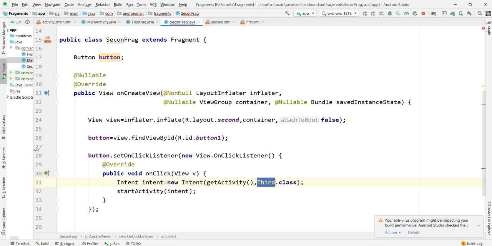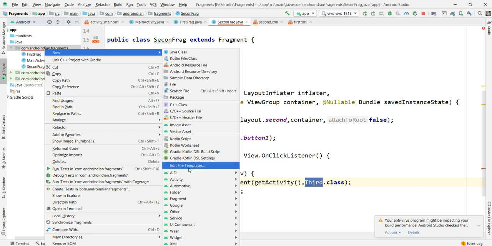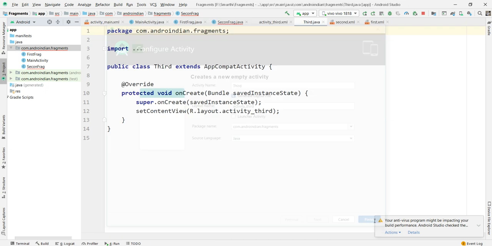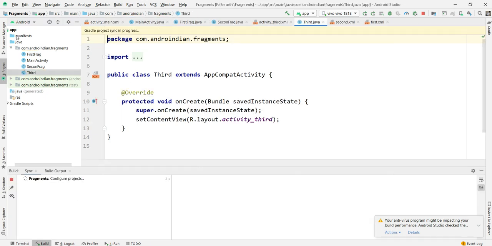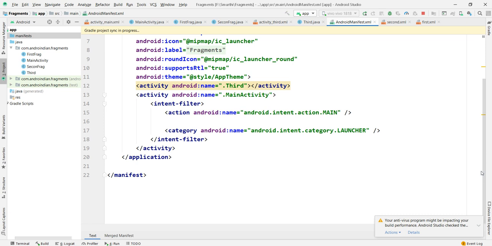Copy this, create one activity. I'm creating now from here a new activity, empty activity, third activity. I'm creating an empty activity. Now if I go to the manifest file, only the third is there, but the first and second fragments are not, because fragments are not activities. We no need to create or declare that, because those are not components. As we discussed earlier, only components we define in the manifest, so no need to define them there. That is enough. Now this is done. Now I'm running this application.